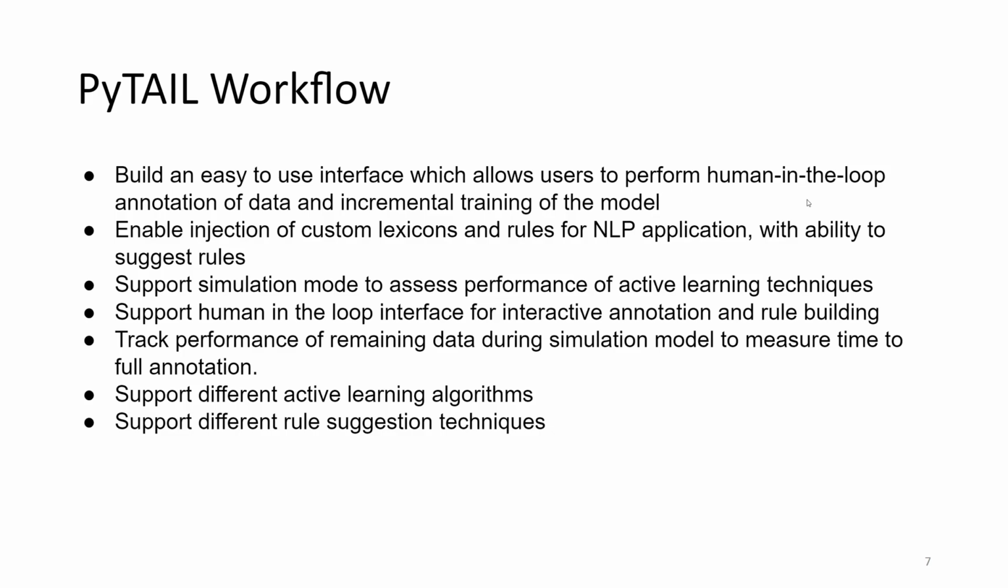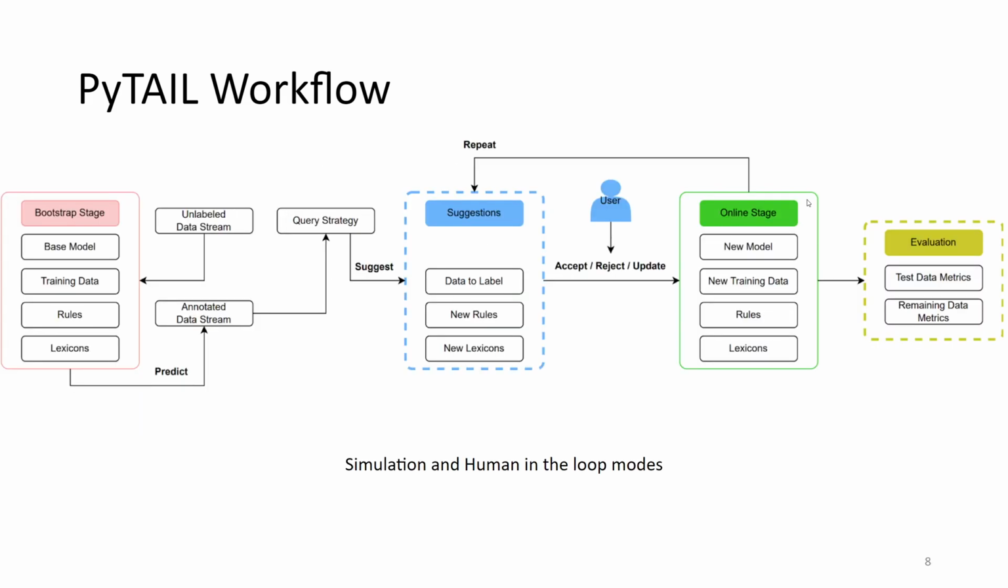One important thing which we do is we also show the performance of any active learning technique on the remaining dataset. This is very helpful when you have an already fully labeled dataset and your goal is to test how good an active learning technique will perform in annotating the dataset as quickly as possible. We also support different types of active learning and rule suggestion algorithms.